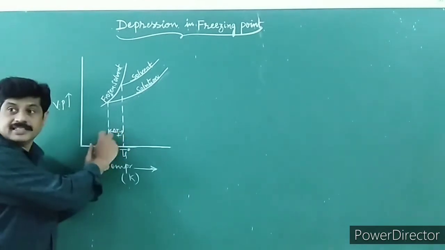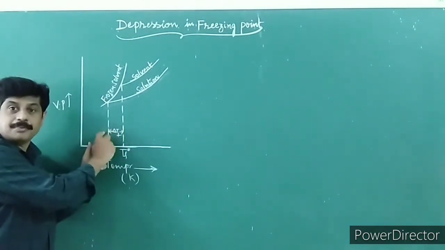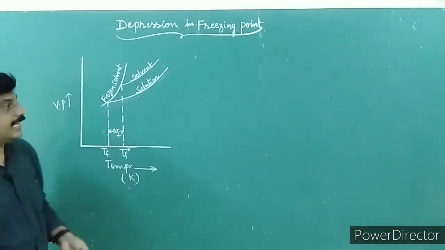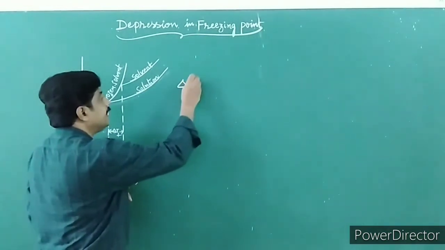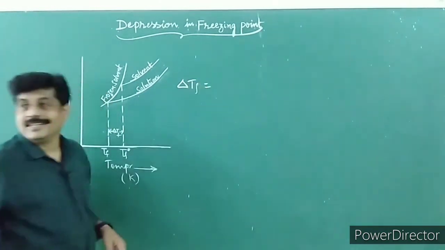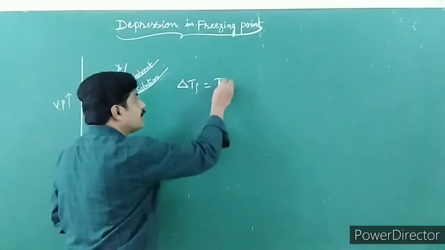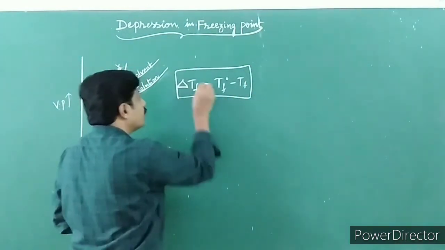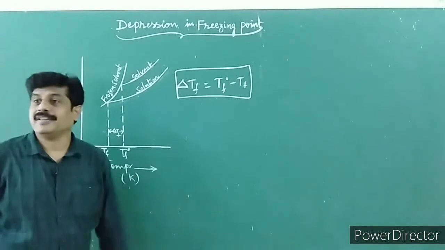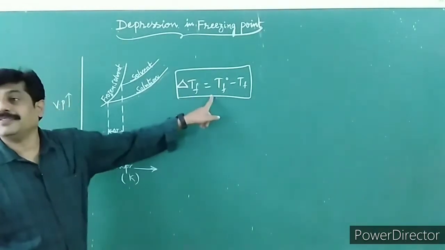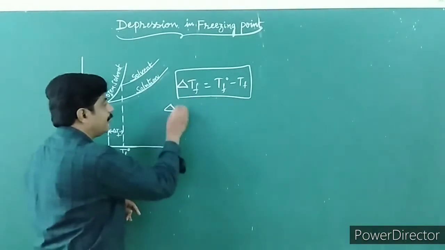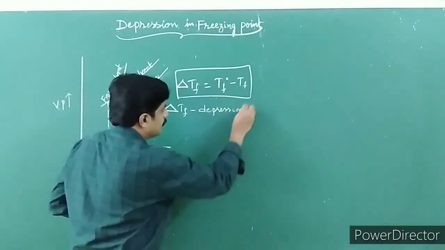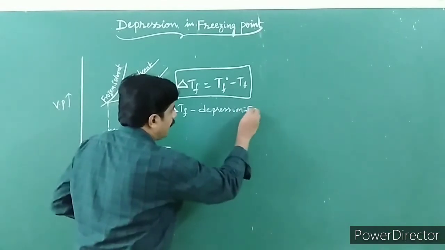And the difference in freezing point, that is delta Tf, is given as delta Tf is equal to Tf0 minus Tf. This is depression in freezing point, where delta Tf is depression in freezing point.